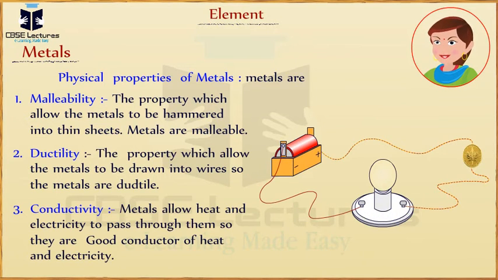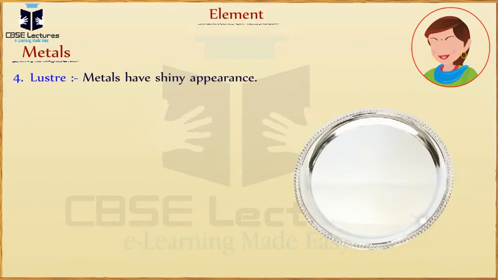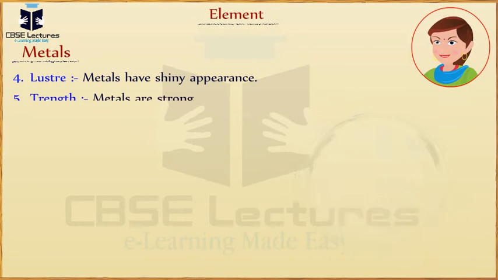Conductivity. Metals allow heat and electricity to pass through them, so they are good conductors of heat. Therefore, cooking utensils are made of metal, and they are good conductors of electricity and heat. Hence, conducting wires are made of copper and aluminium. Luster: metals have a shiny appearance, they are lustrous, so metals like gold and silver are used to make jewelry.